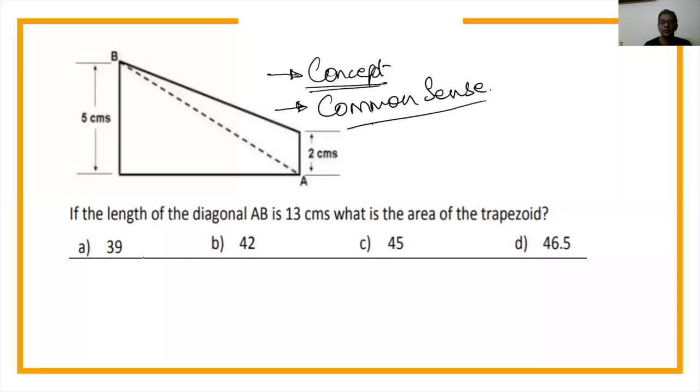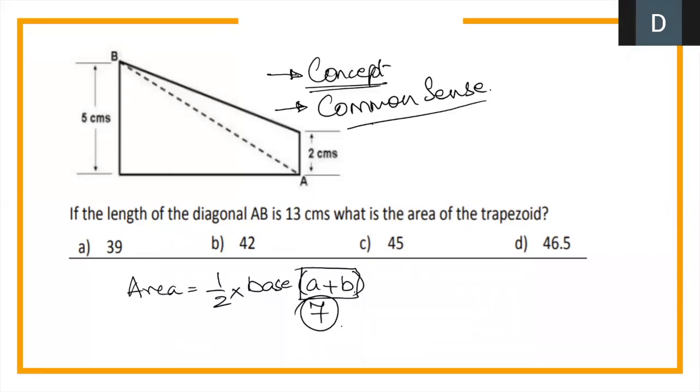Now let me make you realize what common sense is. The area of a trapezium is given as half of height into the sum of the two parallel sides. Are we correct? Great. Can you all see what the sum of the two parallel sides is in the given figure? 5 plus 2, which is 7. Right? Is 7 a prime number? Yes. Is 7 divisible by 2? No. So your answer should be a multiple of 7. Look at your answer. Which is a multiple of 7?